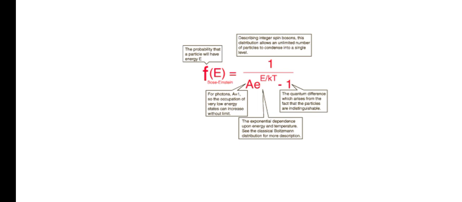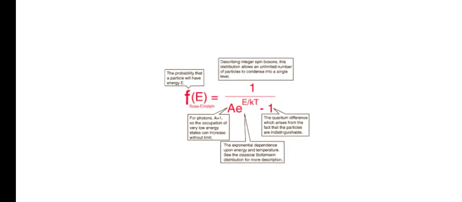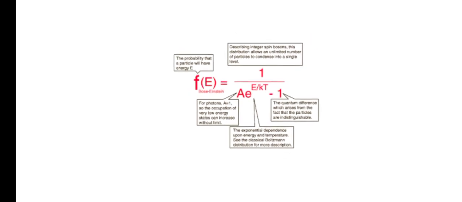Now this is the equation of Bose-Einstein statistics: f of E is equal to 1 upon A into e raised to E upon kT minus 1. At high energy, the Fermi-Dirac distribution and the Bose-Einstein distribution become equal.